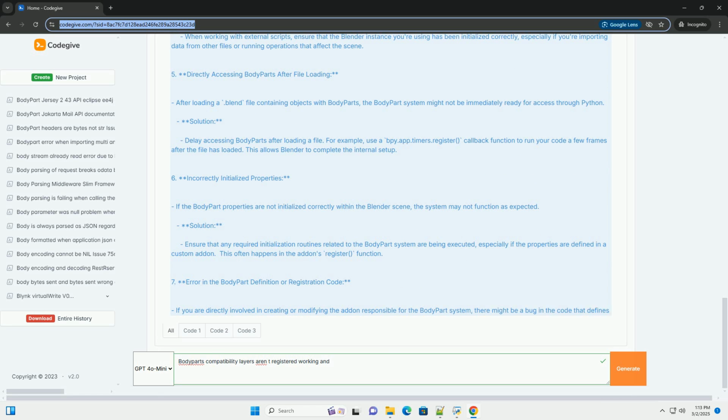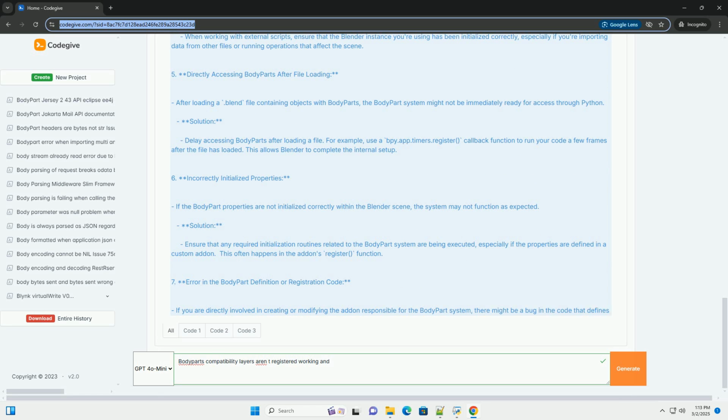7. Error in the body part definition or registration code. If you are directly involved in creating or modifying the add-on responsible for the body part system, there might be a bug in the code that defines or registers the body part type or its associated operators. Solution: Carefully review the add-on source code, looking for errors in the registration process or in the definition of the body part properties.